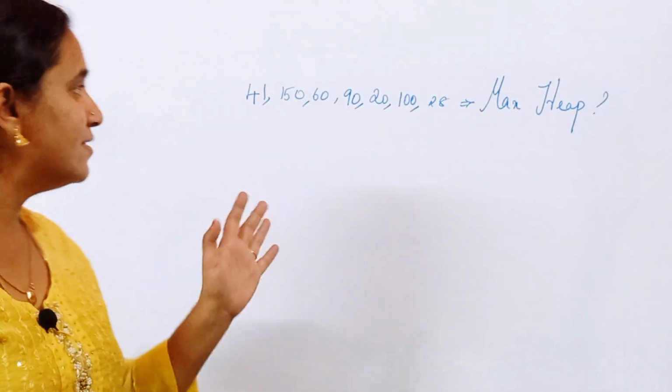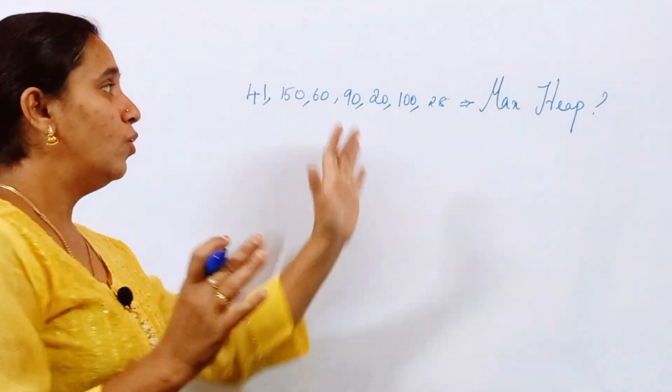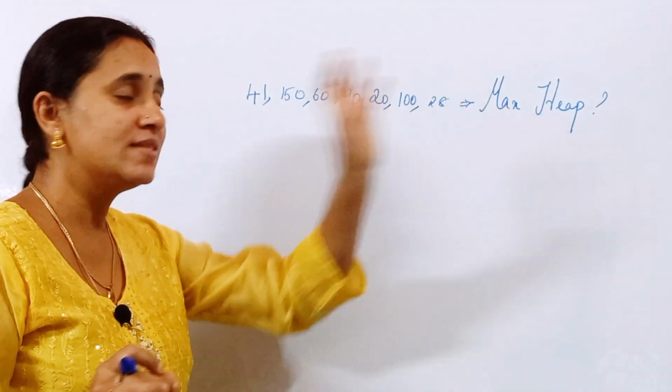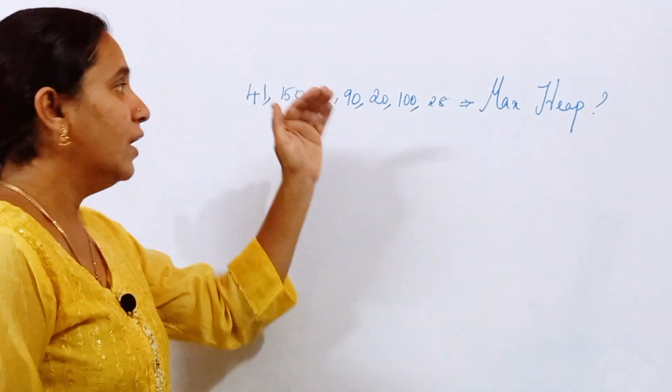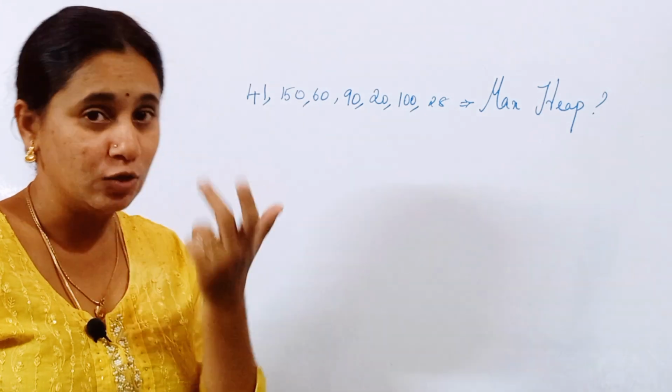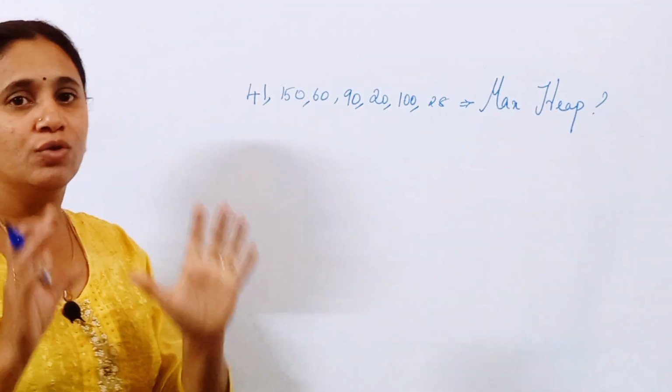So friends, this is the given problem. Now I am going to construct a valid heap data structure for a max heap. So what is a max heap? At each and every level, the root node value will be maximum when compared to that of the children. Based on that, we are going to start.